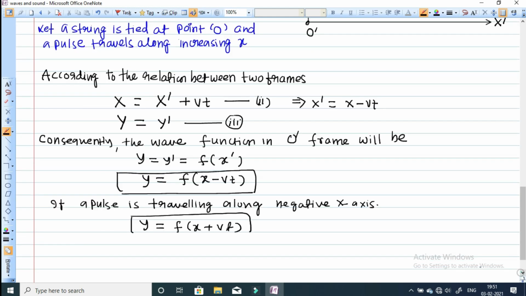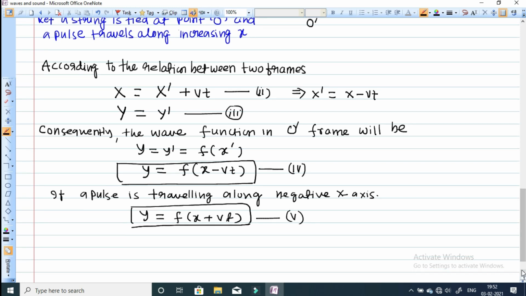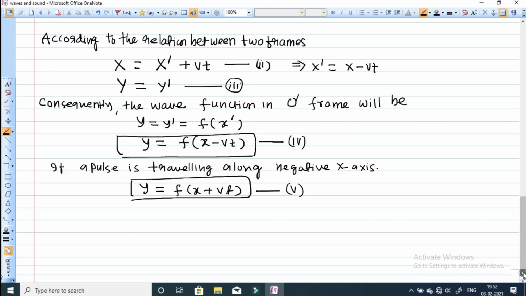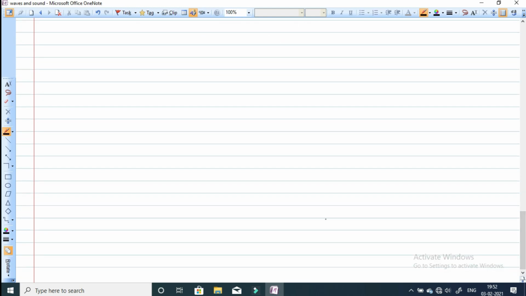Now we will come to the next topic. So y as a function of x and time t, we have represented a disturbance which is traveling along the positive x-axis, and a disturbance which is traveling along the negative x-axis, like this. Now we will see the equation of simple harmonic plane wave. So our next topic is the equation of simple harmonic plane wave.